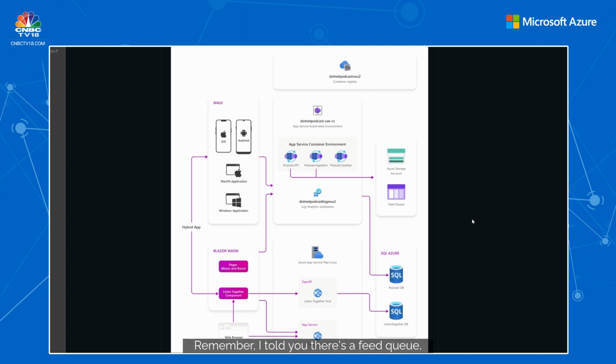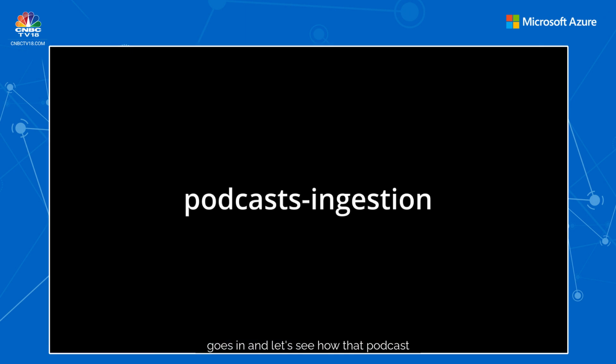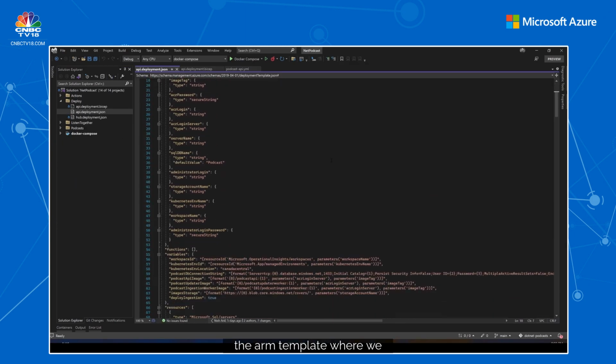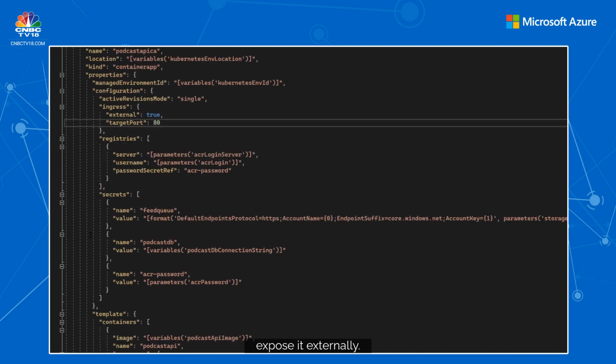Remember, I told you there's a feed queue where every podcast that has been submitted goes in, and let's see how that podcast ingestion service is scaled. In this case, I'm going to show you the ARM template where we write the details of the podcast container apps. Within the container apps configuration, we provide the details that we need an ingress, which means we need to expose it externally.